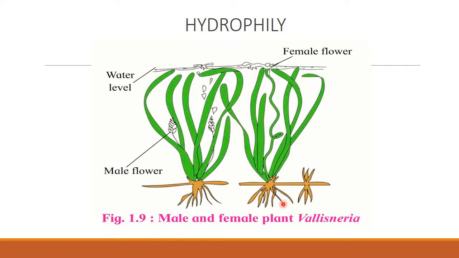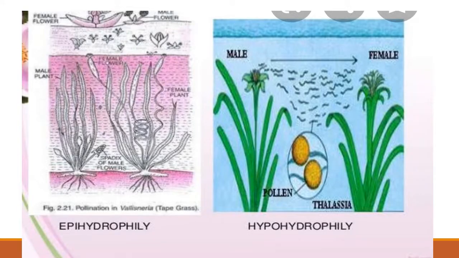Some other plants also, lotus and water hyacinth, are entomophilous. Entomophily, insect pollination, we are going to study. But in hydrophilous, Vallisneria is the example for epihydrophily, where the pollination takes place on the water.